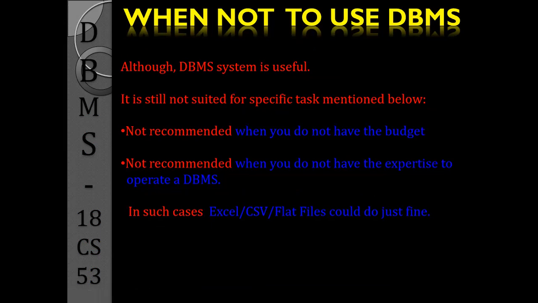So now we have learned some advantages and disadvantages. But even though it gives many advantages, sometimes we should not use a DBMS. When should we not go for the database, and go with our traditional file system itself? If you do not have a sufficient budget, then instead of going with a DBMS, we can continue with the traditional file system. And as we know, for complex database systems we need experts, or we need to give training. So if we do not have the expertise to operate the DBMS, better we should not go with the DBMS.